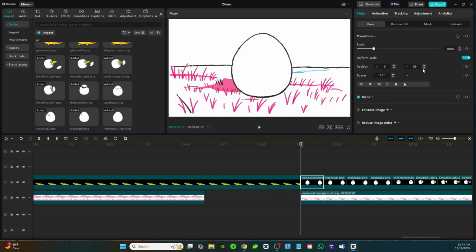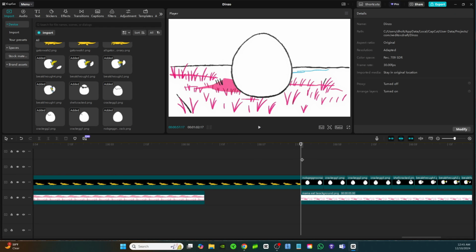Okay, so let's start with the first clip and we're going to click on transform and we'll just start it as it is. Let's move forward just like 2 frames and then we'll bring the egg up and maybe rotate it a little bit. Bring it back down a little bit. Then it gets its crack. So let's just play that. So as you can see, I know it's quick, but it jumps up and then bounces down and cracks.